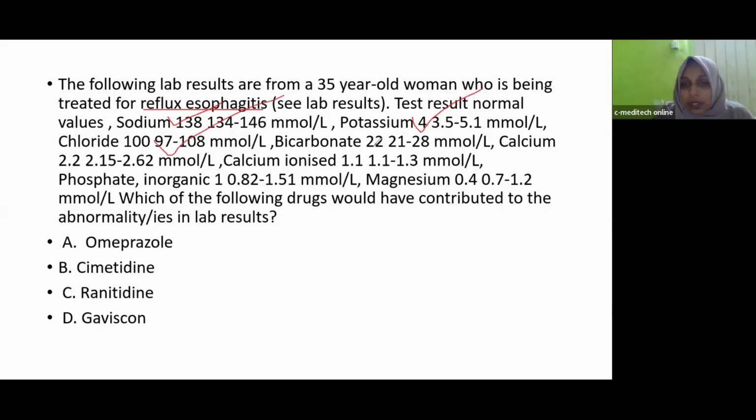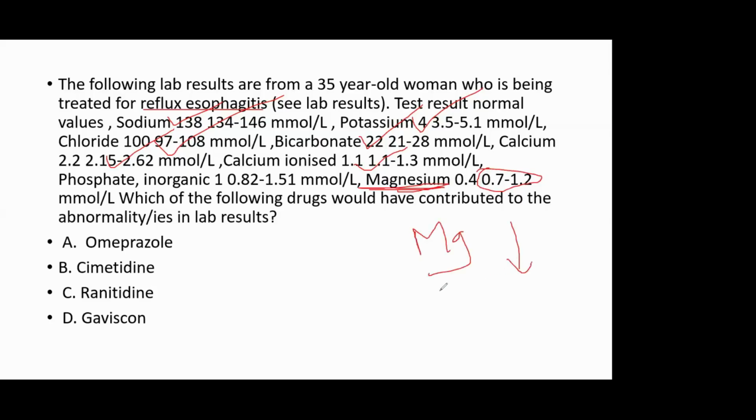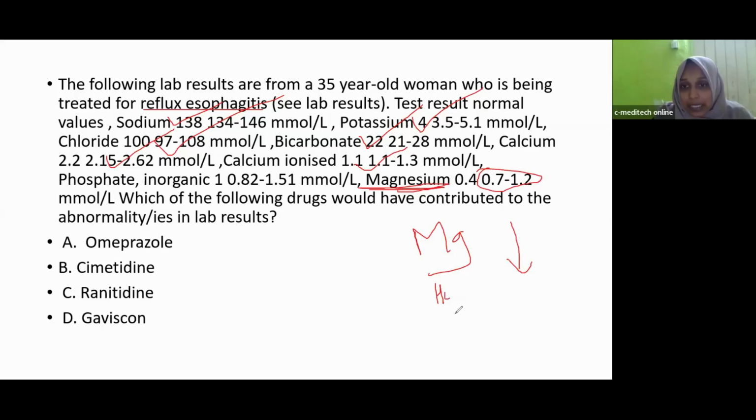Then bicarbonate 22, normal range 21 to 28. That is also okay. Then calcium 2.2, normal range 2.15 to 2.62. That is okay. Then calcium ionized, that is also okay. Then magnesium 0.4. Normal range 0.7 to 1.2. So magnesium level is low. That is known as hypomagnesemia.